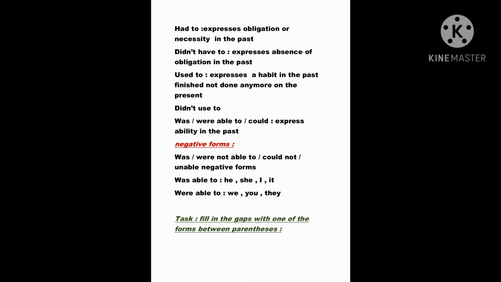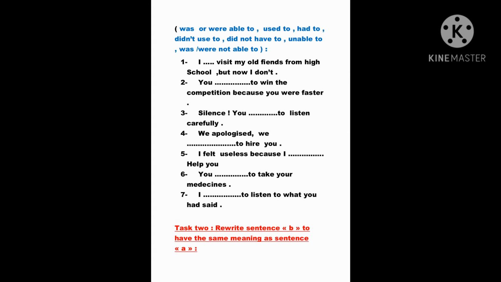Fill in the gaps with one of the forms between parentheses. So I gave you forms between parentheses and gaps in sentences. For the forms we have was or were able to, used to, had to, didn't use to, did not have to, unable, was, were not able.